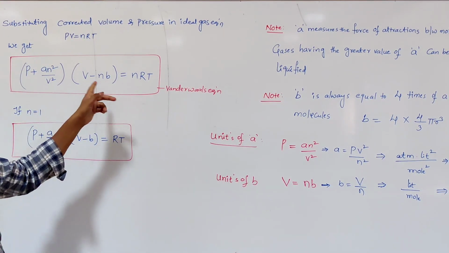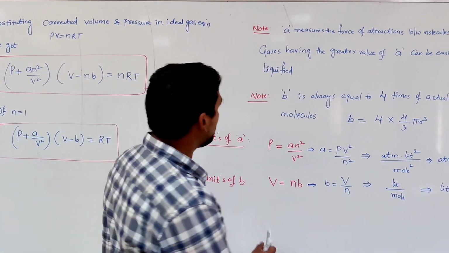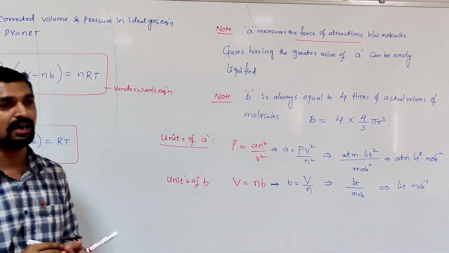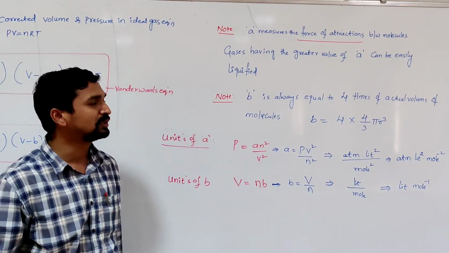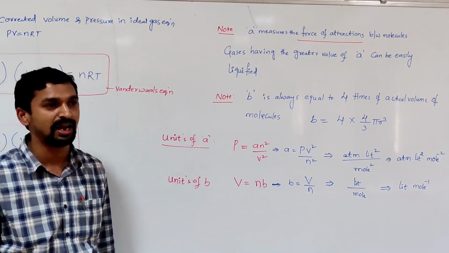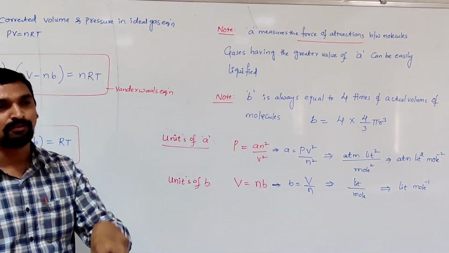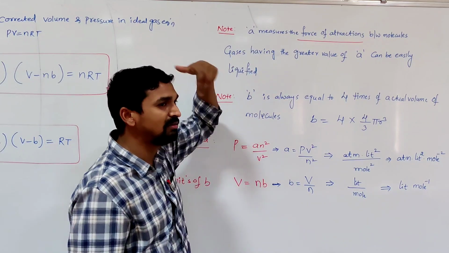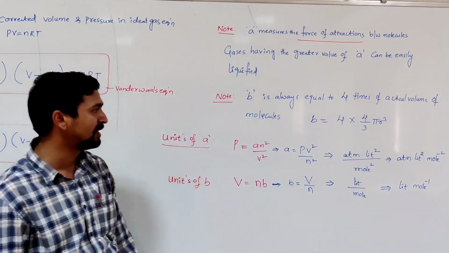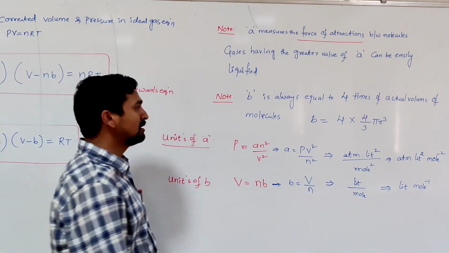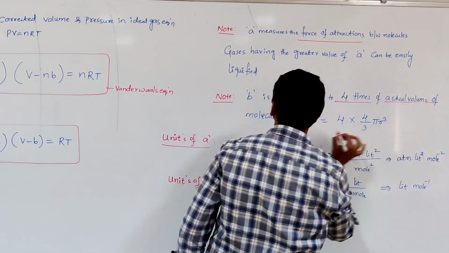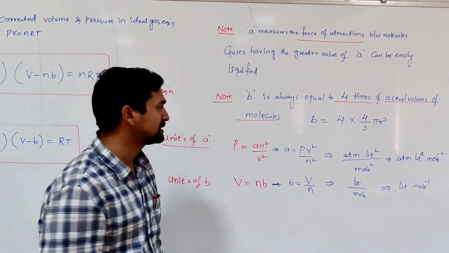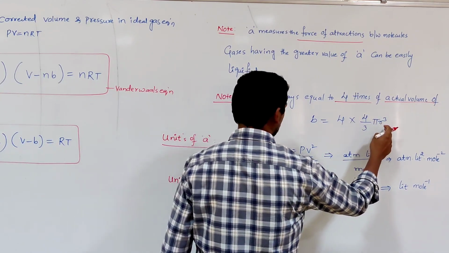Here the two terms commonly present are a and b. What do they represent? The a always measures the force of attraction between the gaseous molecules. If the a value is very high, then the force of attraction between the gaseous molecules is very high, so that they are ready to liquefy. Which of the following gases is ready to liquefy? That can be detected by knowing the value of a. If the value of a is very high, the gas can be liquefied very quickly. And b is always equal to 4 times the actual volume of the gas molecules. The gaseous molecules are generally taken as spheres, so that b is equal to 4 into 4 by 3 pi r cube.